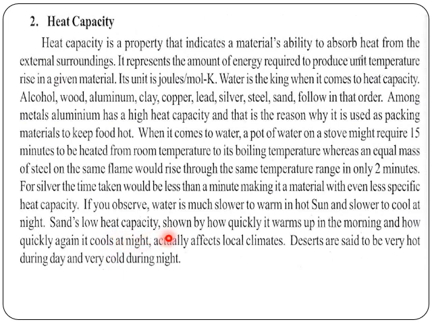Okay, sand has a low heat capacity. So it heats up very quickly, and it liberates the heat very quickly also. It warms up in the morning quickly, and it gets cooled at night very quickly, affecting the local climate. So deserts are said to be very hot during the day and very cold during the night. That is because of the specific heat of the sand, which requires minimum heat to increase the temperature through 1 degree, and minimum heat to be liberated to decrease the temperature through 1 degree.